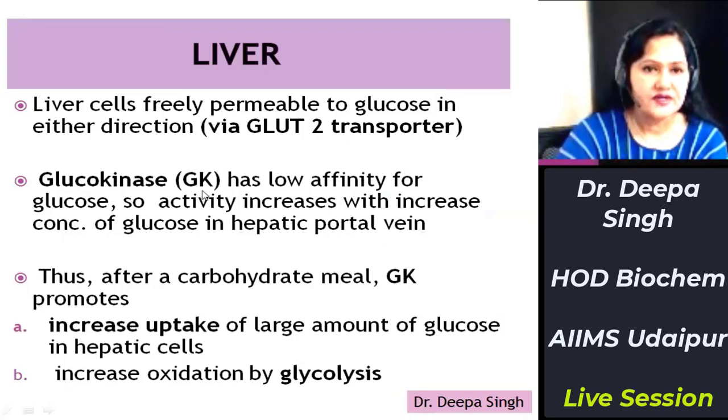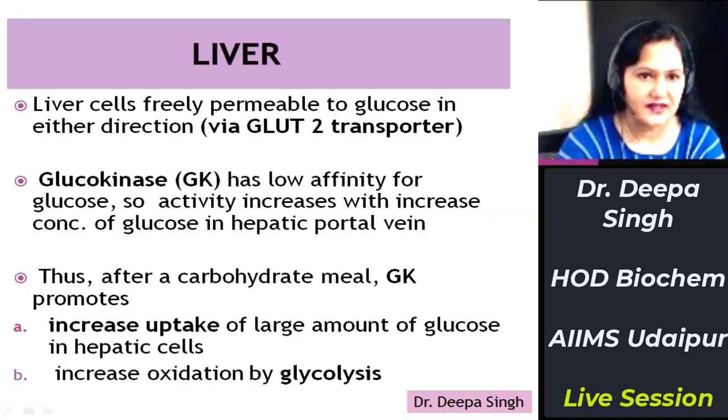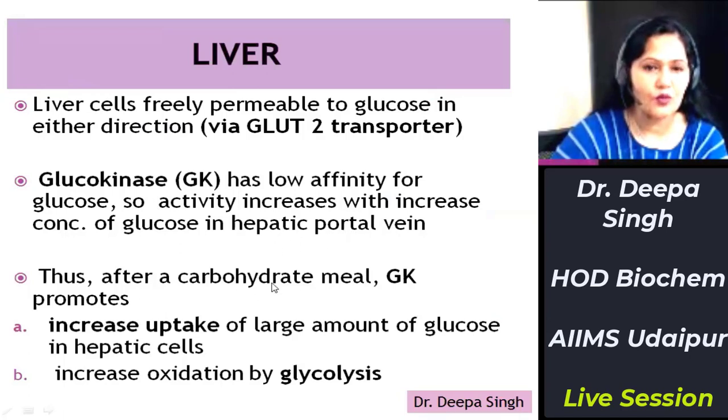Glucokinase is the first enzyme in the pathway of glycolysis in liver and pancreatic islet cells. Its activity increases when there is an increased concentration of glucose in the hepatic portal vein. And when is the concentration higher in the hepatic portal vein? That will be after a carbohydrate meal.